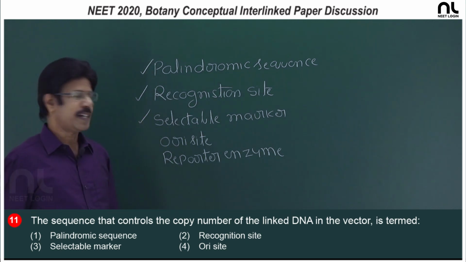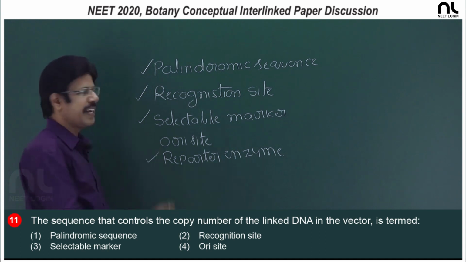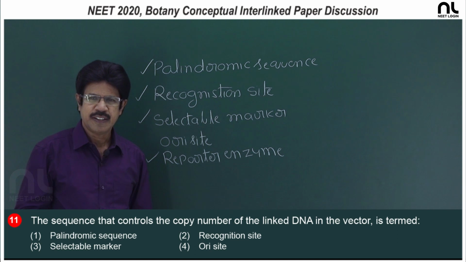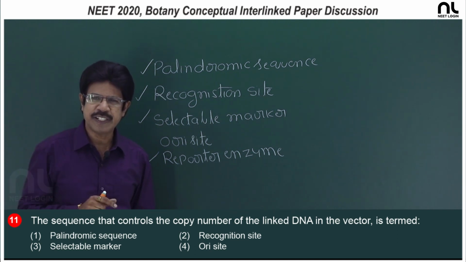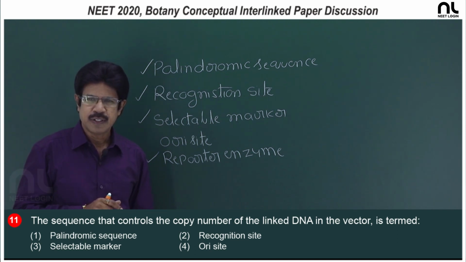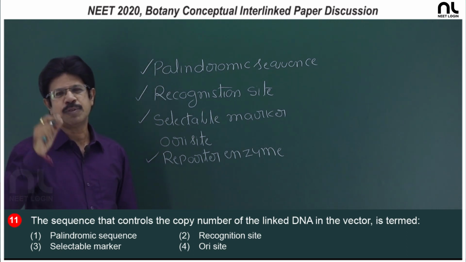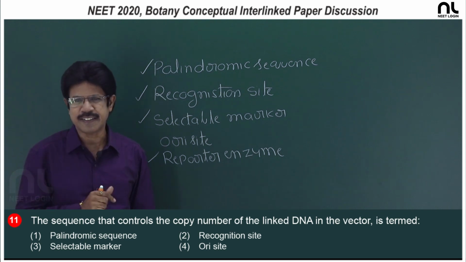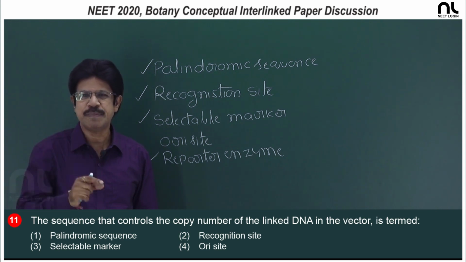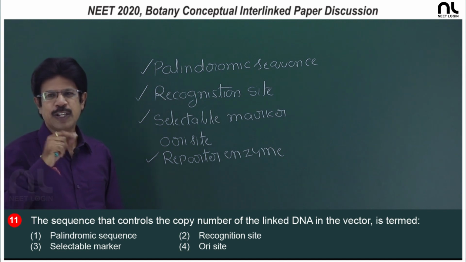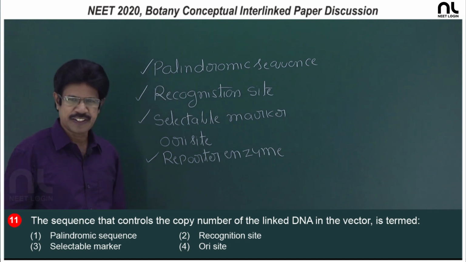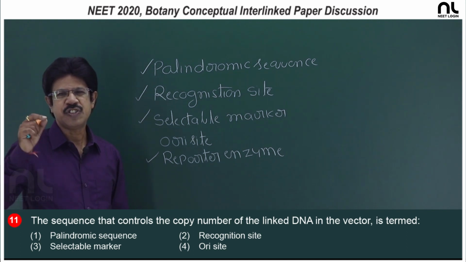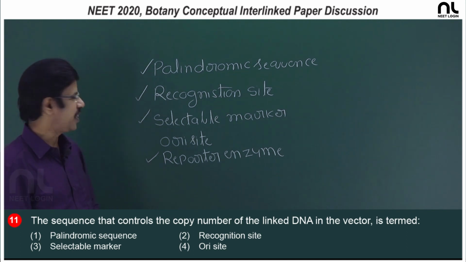Apart from selectable markers, there is a reporter enzyme, that is the LacZ gene, encoding beta galactosidase. So it is an alternate selectable marker, with the ability to distinguish based on color with the help of the enzyme beta galactosidase, which is encoded by the LacZ gene. That is a reporter enzyme, and the gene is the reporter gene.